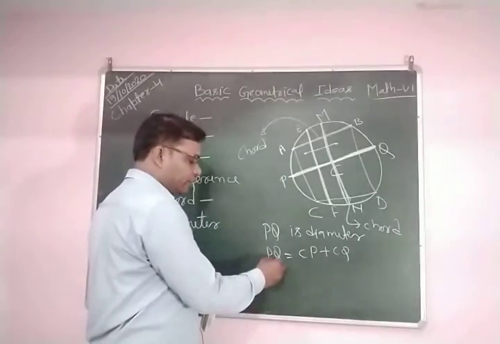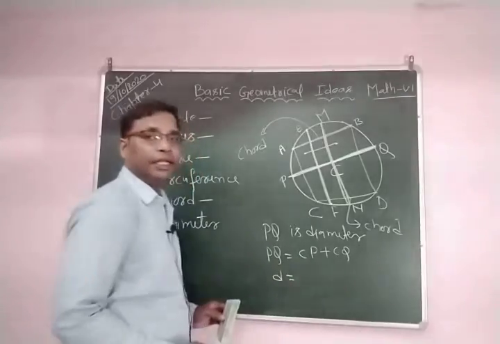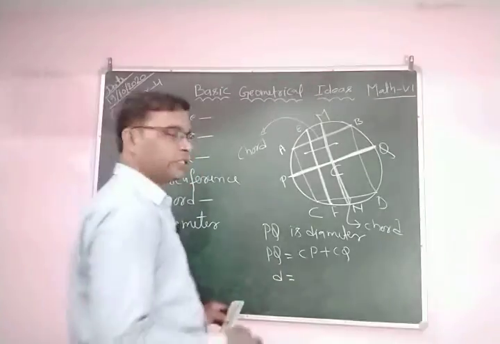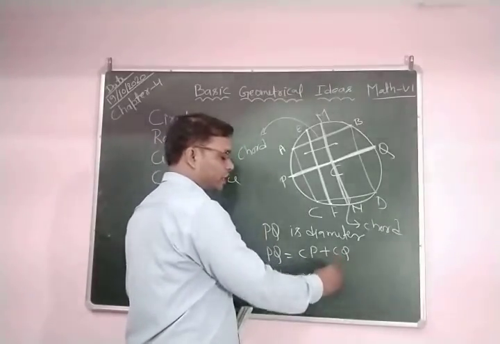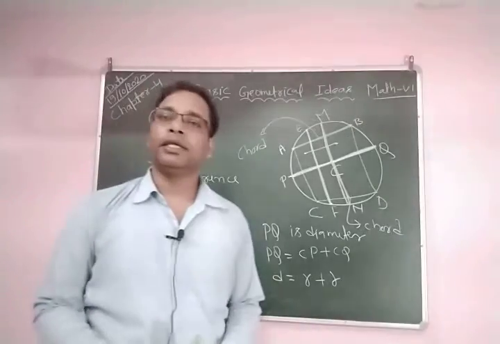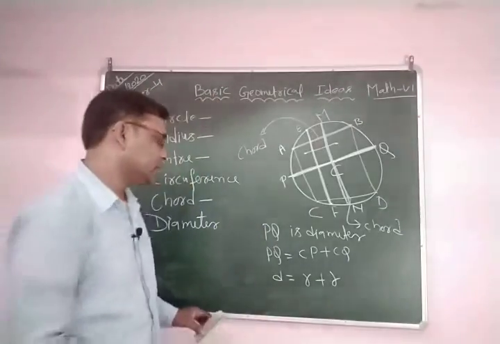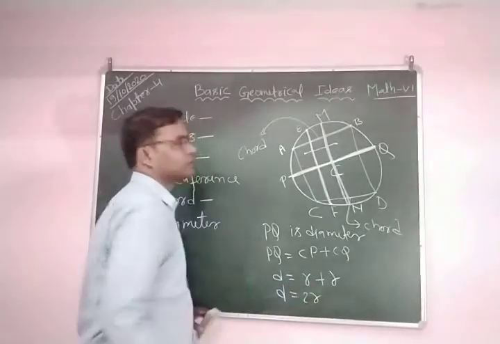Diameter is represented by D and radius is represented by R. So CP is R and CQ is also R, because all radii are equal in a circle. So diameter is equal to 2R.